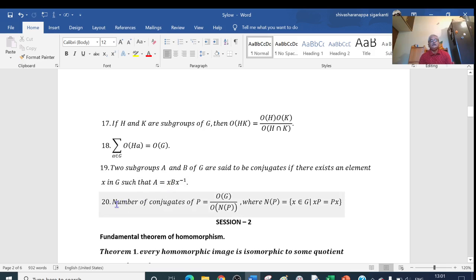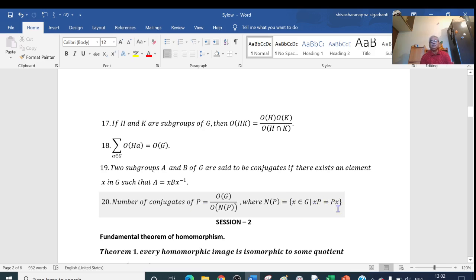And we have one more result here: the number of conjugates of P is equal to the order of G divided by the order of N(P), where N(P) is the normalizer of P. This is the set consisting of the elements x such that xP is equal to Px. If this is satisfied, then we take that element.